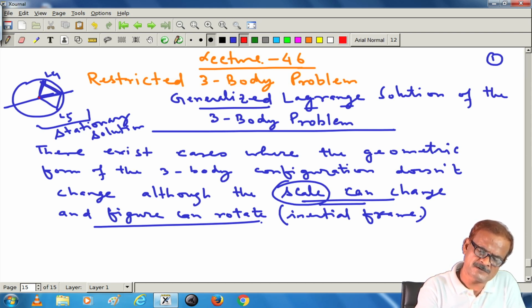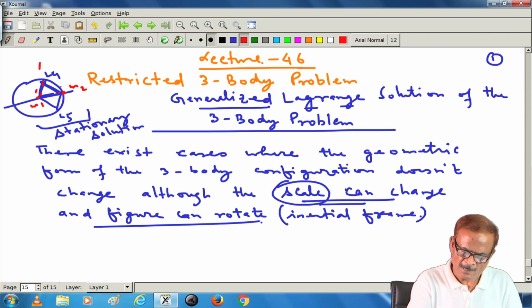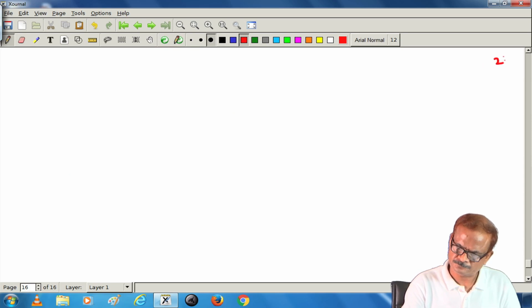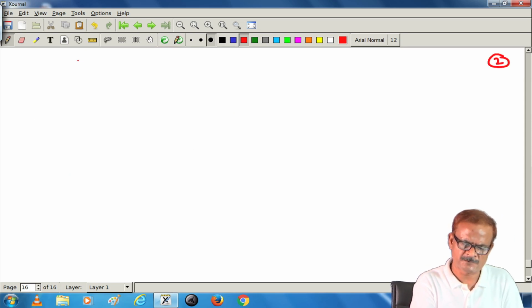So, if this is mass m1 and somewhere the mass m2 is there, this figure is not going to be the same; it is bound to change, and this is what we look for in the generalized solution.